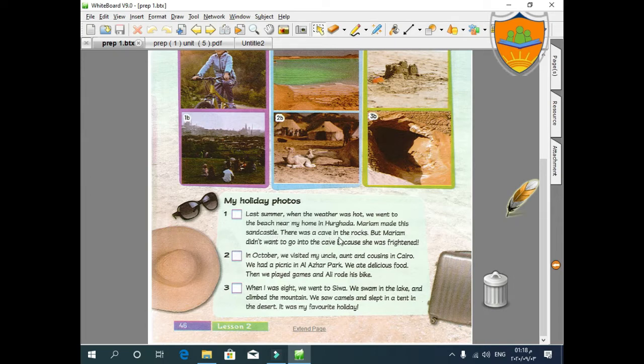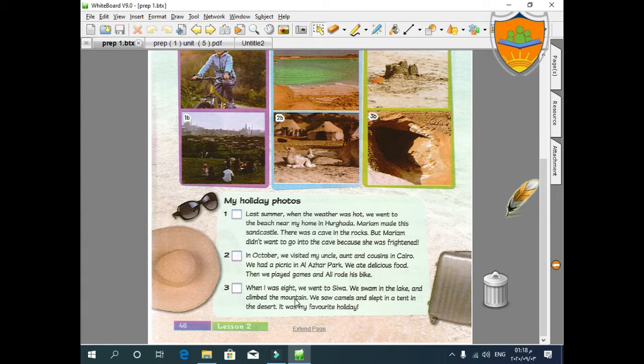There was a cave in the rocks, but Mariam didn't want to go into the cave because she was frightened. She was scared. In October, we visited my uncle, aunt, and cousins in Cairo. We had a picnic in Al-Azhar Park. We ate delicious food. Then we played games and Ali rode his bike.